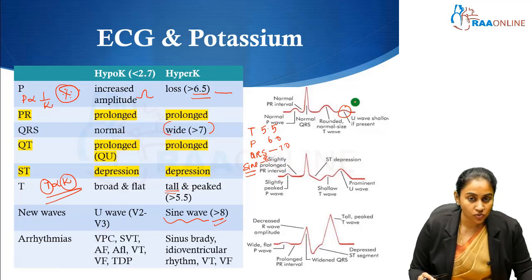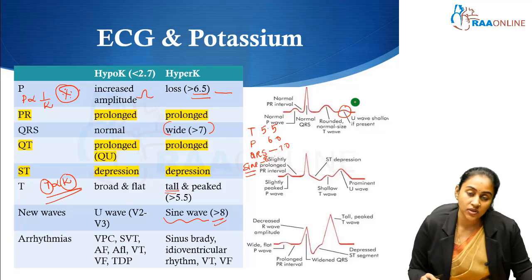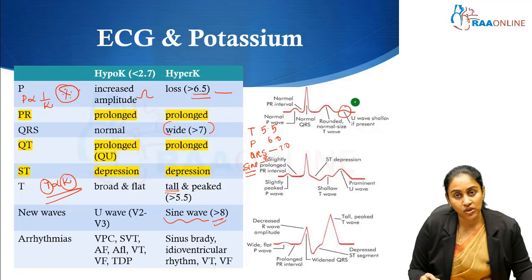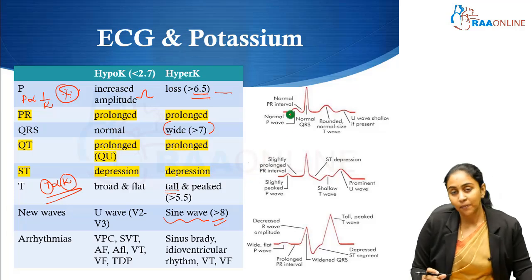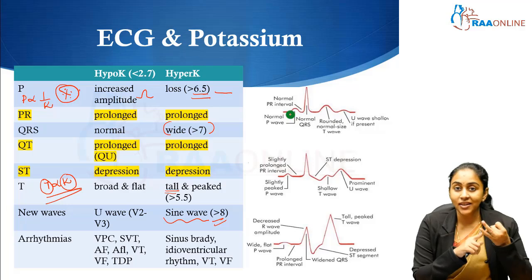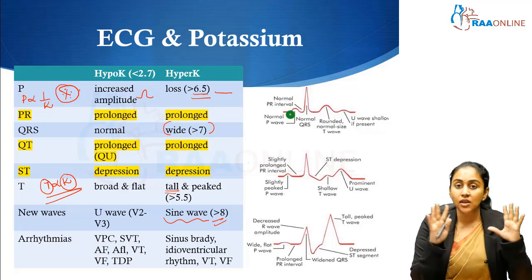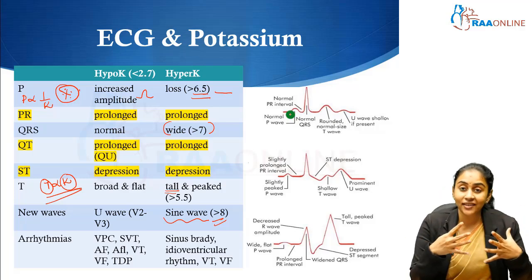Both hypo and hyperkalemia are associated with a lot of supraventricular arrhythmias like SVT, atrial fibrillation, atrial flutter. Hypokalemia also causes ventricular arrhythmias, and hyperkalemia significantly causes idioventricular rhythm, sinus bradycardia, and ventricular arrhythmias like VT and VF. Now, having understood all of this, so remember all the intervals, the PR and the QT interval are prolonged in both hypo and hyperkalemia. That is point number 1. Point number 2, the ST depression. That is again going to be occurring in both hypo and hyperkalemia. So as far as intervals and segments are concerned, the changes are uniform in both hypo and hyperkalemia. Only the waves are going to sort of act in a different manner in each of them.